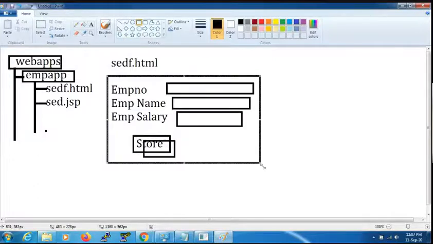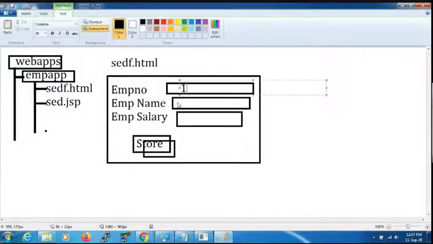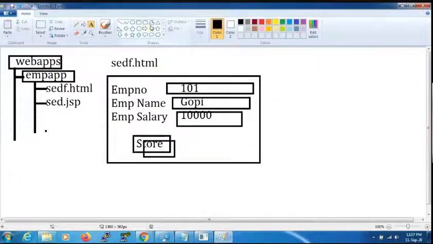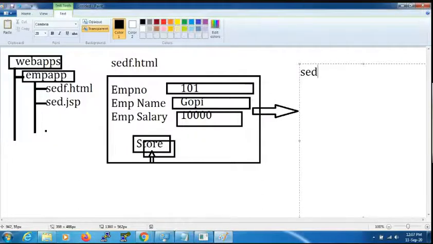Now the user will provide the employee number, say 101, employee name, say Gopi, employee salary, say 10,000 rupees, and I click on the submit button. When you click on the submit button, the HTML file should call a JSP. The JSP file name is sed.jsp.